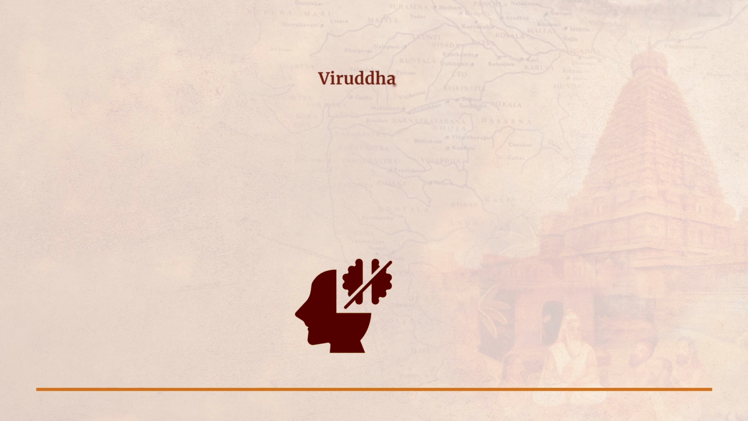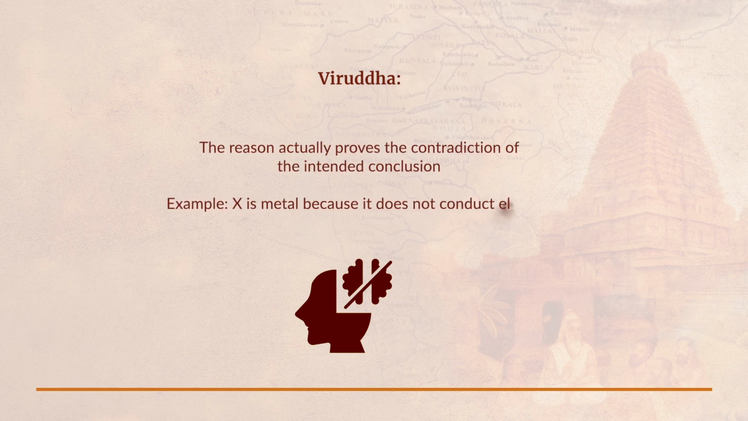The second kind of fallacy is viruddha. The reason actually proves the contradiction of what you intended to prove. So instead of proving A, it has proved not A. So for example, if I say X is a metal because it does not conduct electricity. This is a straightforward case of viruddha or contradiction, wherein the reason establishes that X is a non-metal. So from the reason that it does not conduct electricity, you can say that it is a non-metal. It proves that it is non-metal. It does not prove that it is a metal.